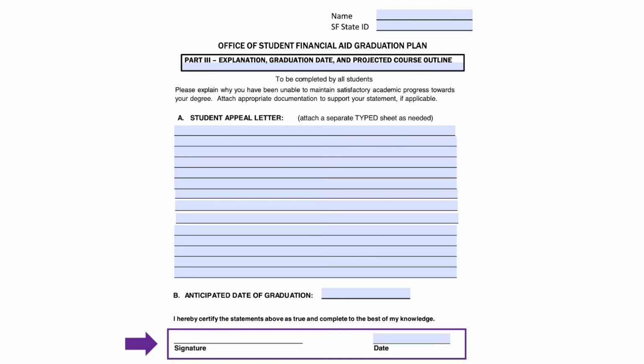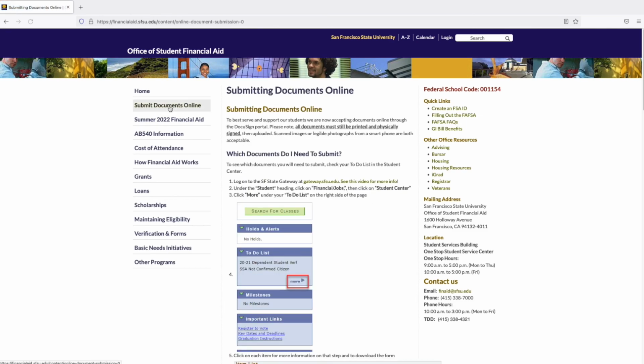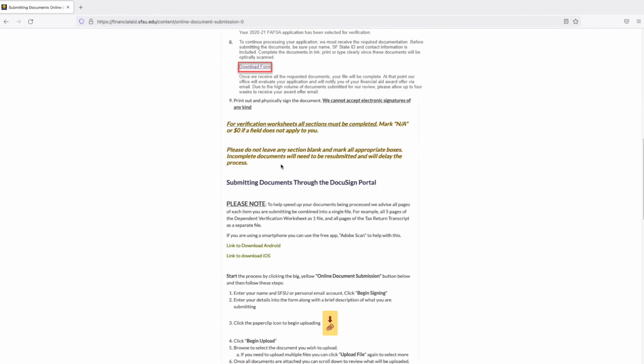You can submit your SAP appeal and any other supporting documentation to the Office of Student Financial Aid through the DocuSign portal. You can find instructions on how to submit your SAP appeal online on the Office of Student Financial Aid's website at financialaid.sfsu.edu under Submit Documents Online and scroll down to the section labeled Submitting Documents through the DocuSign portal. You will be notified by automatic email notification of the appeal decision in approximately 2 to 3 weeks from the date of submission.